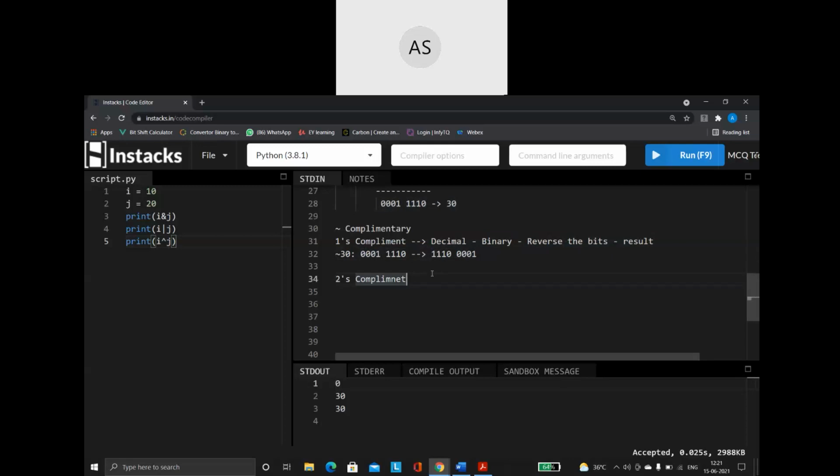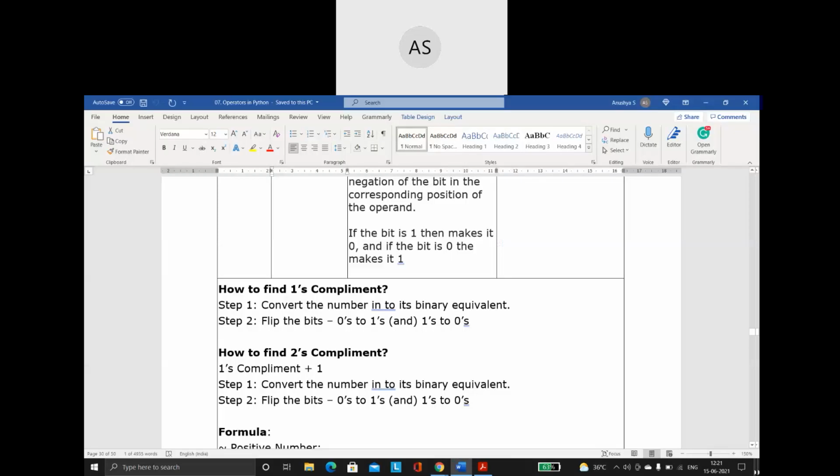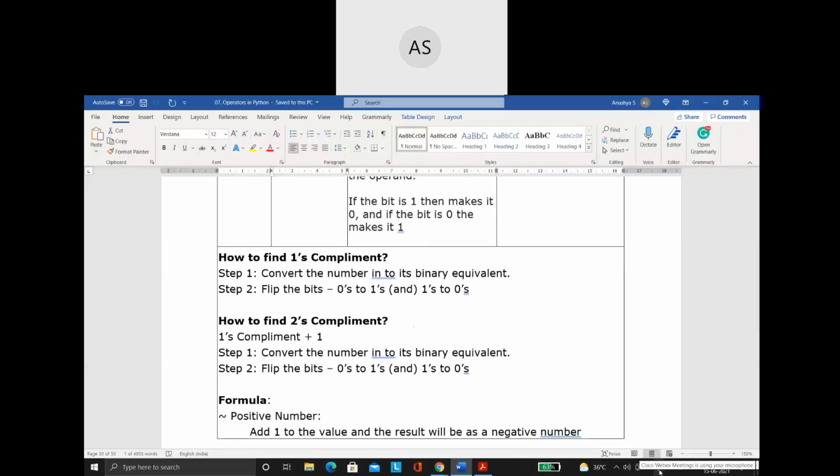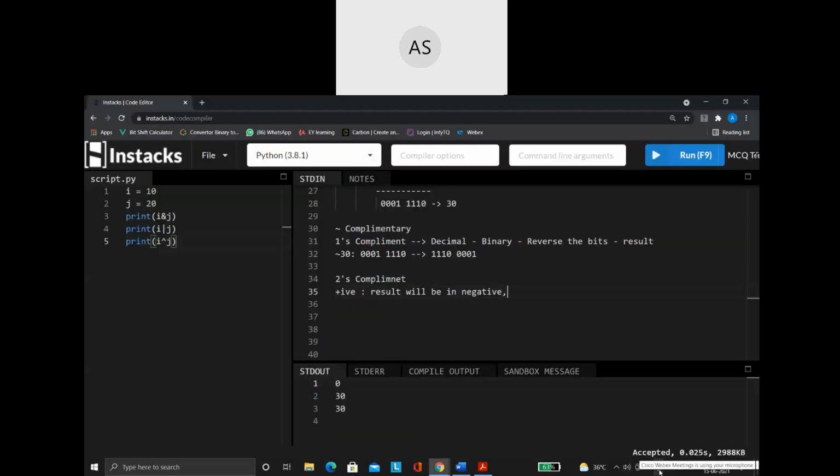Two's complement: if the number is a positive number, step 1 says the result will be negative. Whenever the number they give is positive, the result is going to have a minus value, a negative value. And what you have to do is, whatever positive number they have given, add 1 to that value.